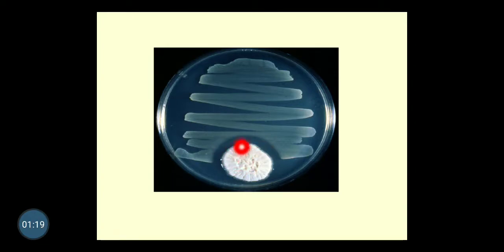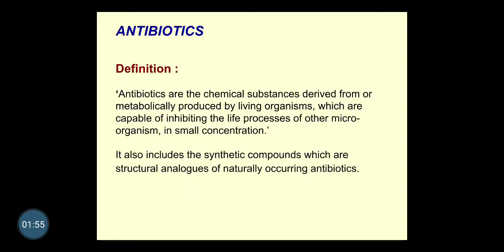So further he isolated that chemical, and it was given a name, penicillin. Penicillin was the first antibiotic produced by a fungus that inhibited the growth of bacteria, meaning it was produced by one type of microorganism and inhibited the growth of another type of microorganism. So that was the first antibiotic discovered, penicillin, and the mold or fungus is known as Penicillium notatum. This was the accidental discovery, the invention part of antibiotics.